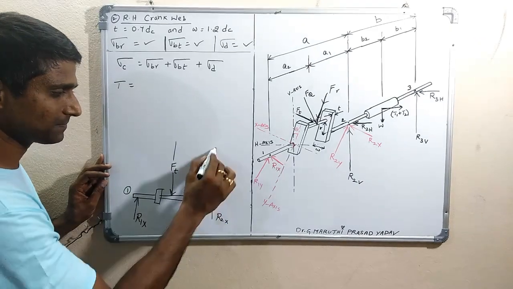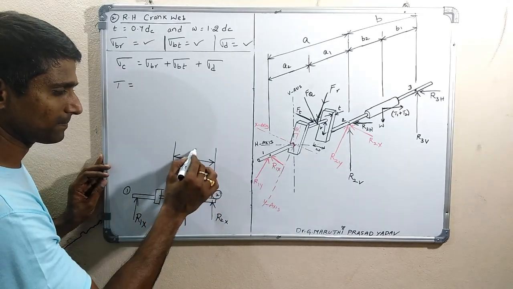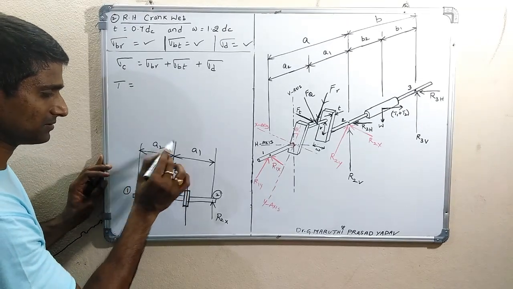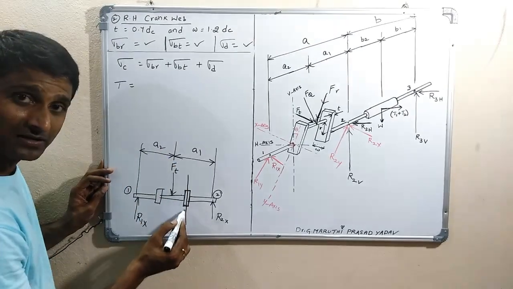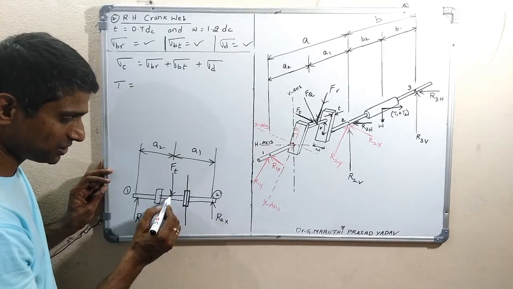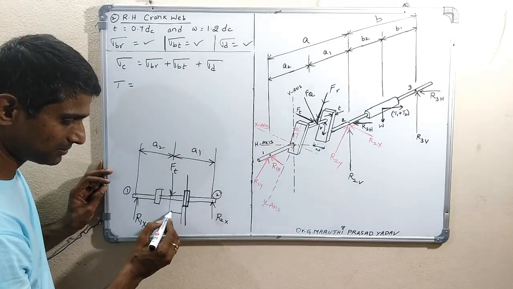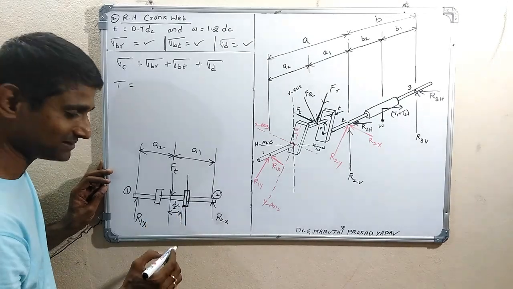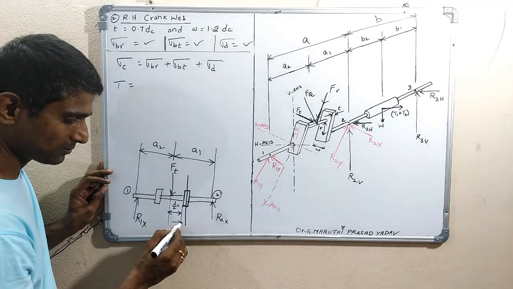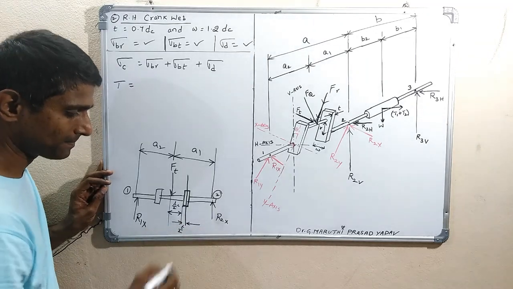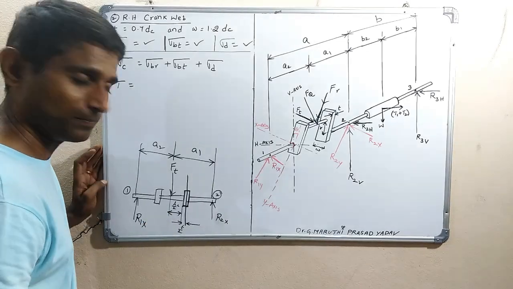From here to here is A1, this is A2. We are taking the right hand web, exactly the center of the web. So from here to here is half of the crank pin length, LC by 2, and this is equal to half of the thickness of the web, T by 2.